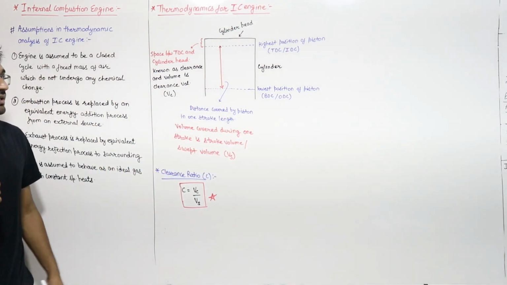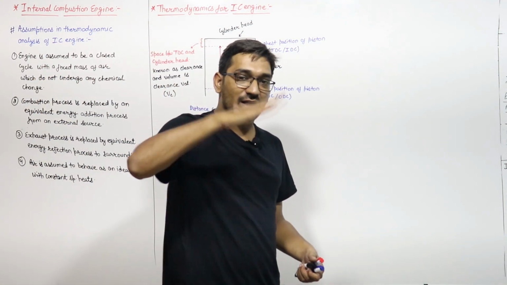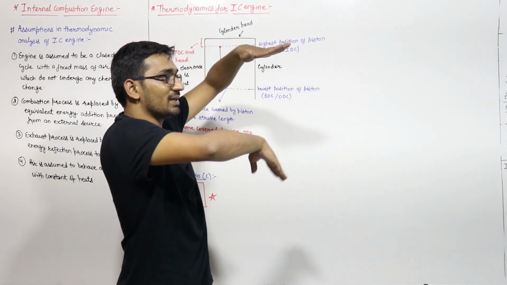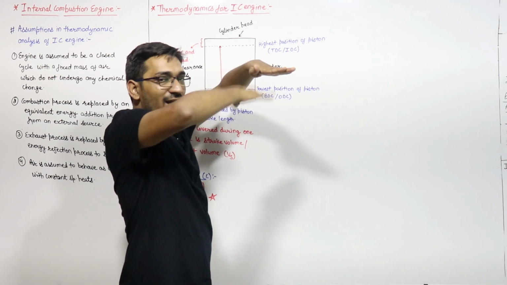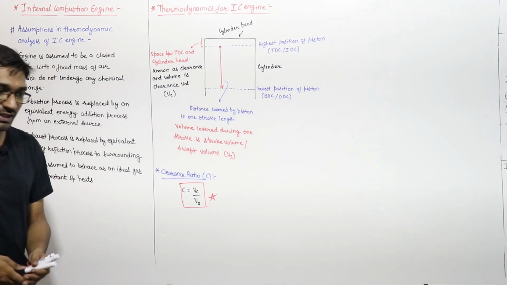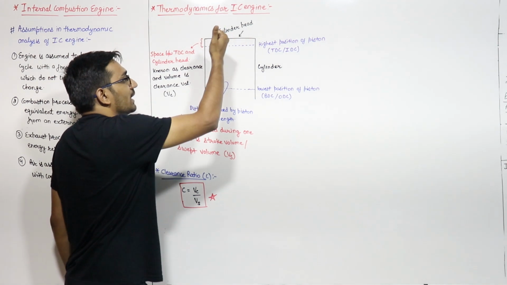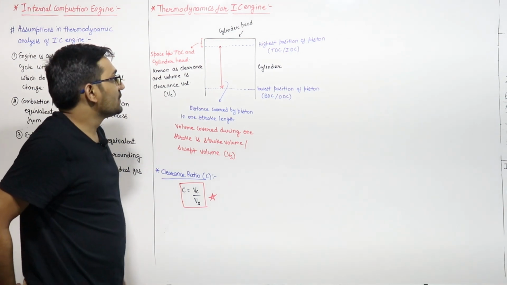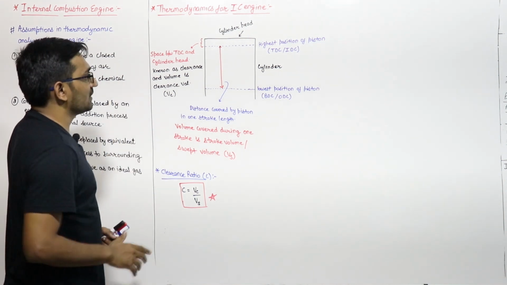If the piston is touching the cylinder head continuously at a very high speed, it will exert an impact force on the cylinder head, and it can damage the inlet and outlet valves, the spark plug, and any other instruments present in the cylinder head.